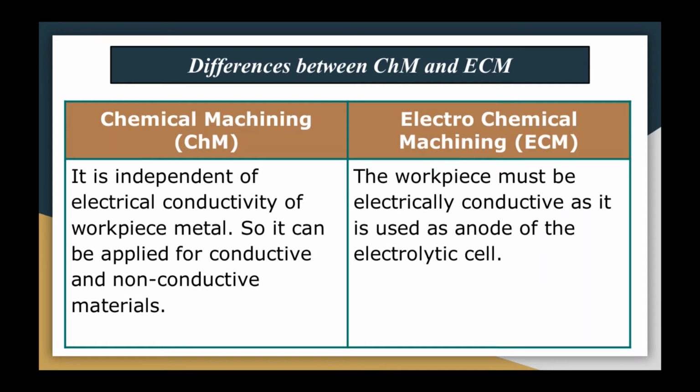Then chemical machining is independent of the electrical conductivity of the workpiece metal, so it can be applied to conductive as well as non-conductive material. But in electrochemical machining, the workpiece must be electrically conductive, as it is used as an anode of the electrolytic cell.